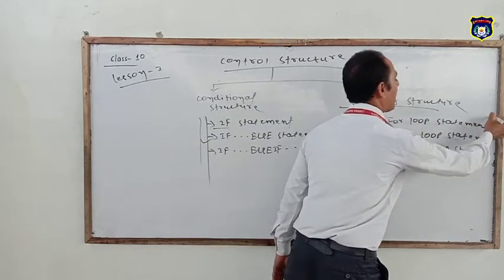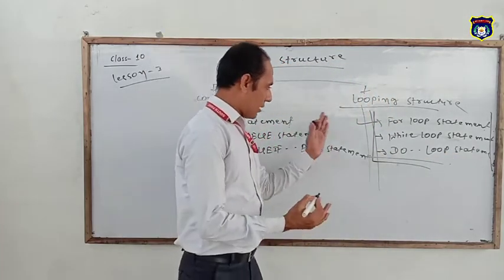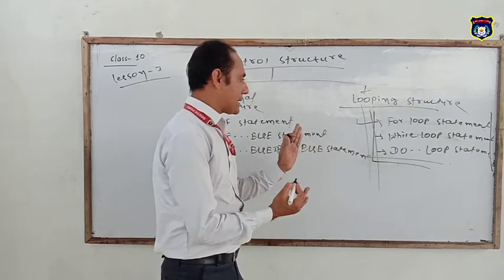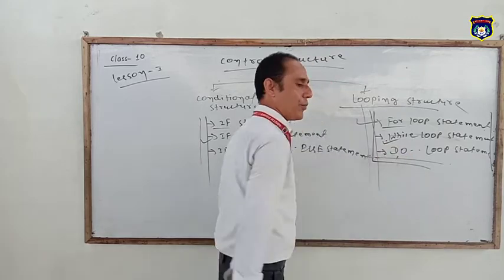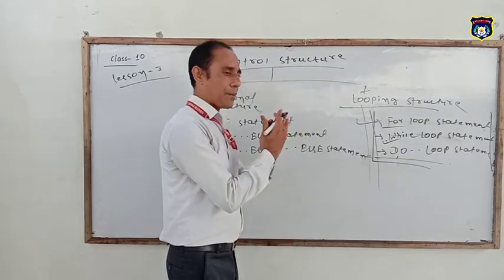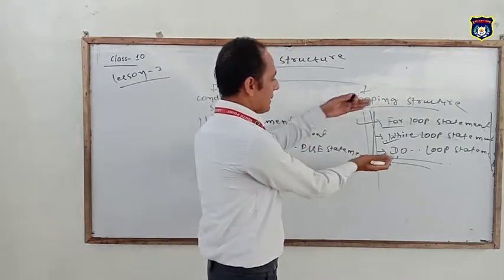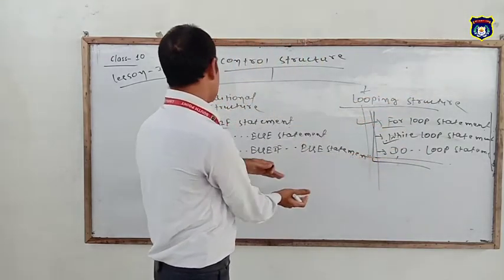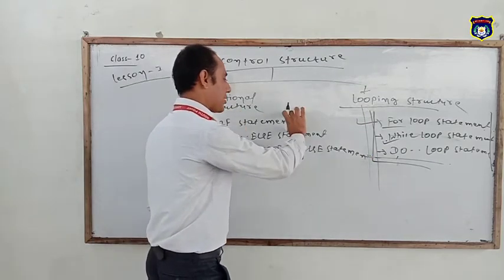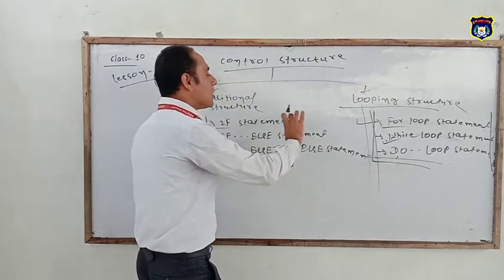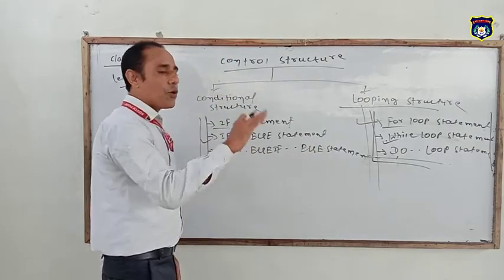All the looping statements have the same functions and purposes. For loop can do the work of while loop, and while loop can do the work of do loop. That means all the looping statements print while the condition of the loop is true. So these three are called the looping structure, and these three are called the conditional structure. The first is called single conditional statement, second is called two conditional statement, and third is called multi-conditional statement. That means more than two.